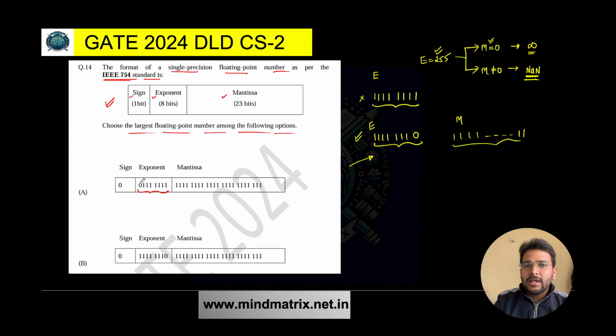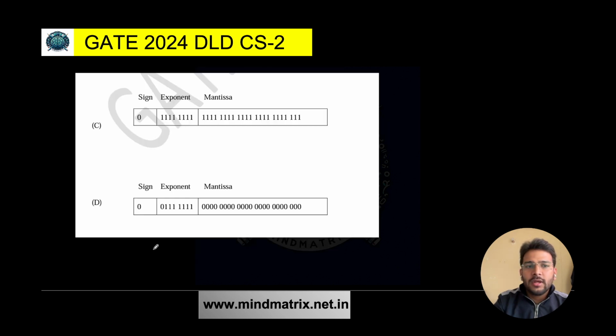And here it is, in the beginning we have 0 and then all ones. If you see option B, we have all ones and then at the end we have zeros, 0 1 0, right? And then if you see option C, all ones are there. Definitely here E value is 255, and if you talk about mantissa, all ones are there, that means it's not equal to 0. So this represents not a number.